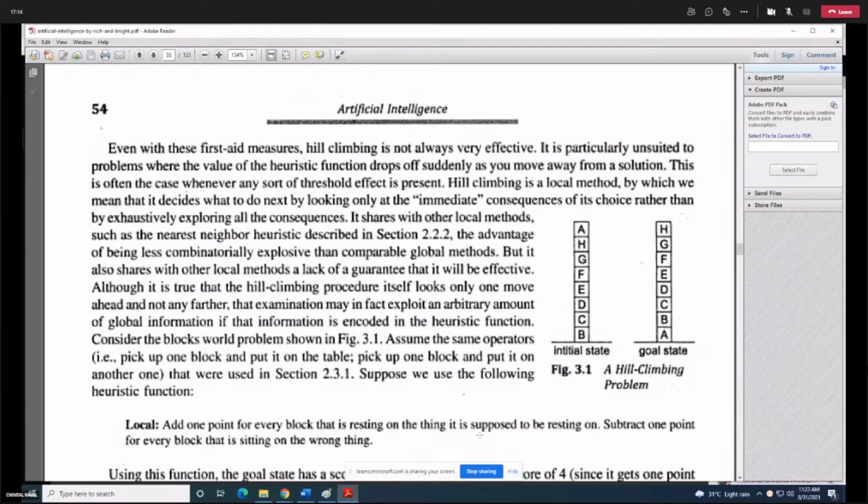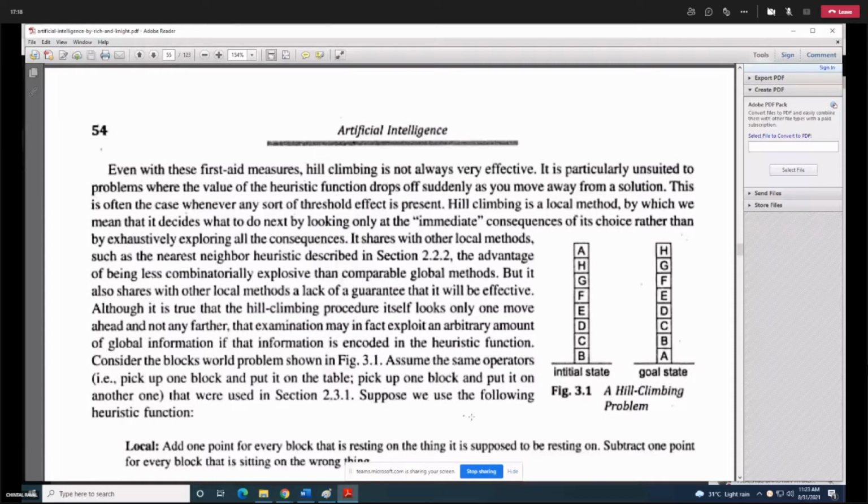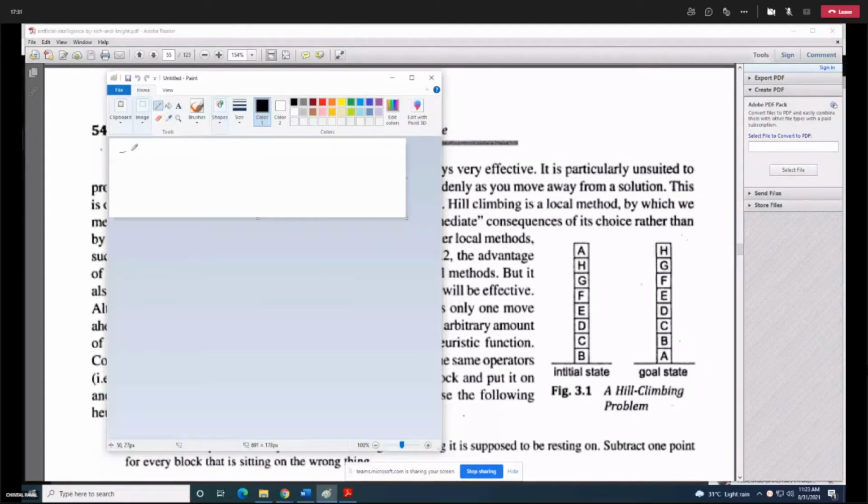Now let's start with the initial state. B is supposed to be resting on A. A should be below B. Now it is not happening. So what are we going to do? We are going to subtract 1 point for B. C is supposed to be resting on B, so I am going to add 1 point for C.